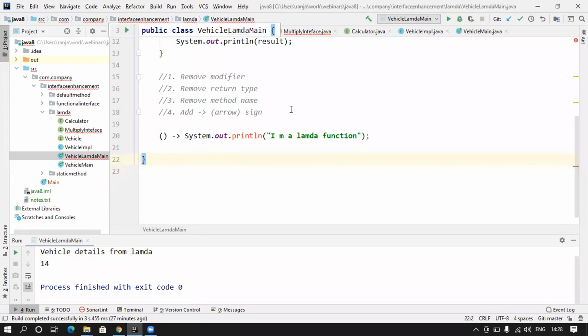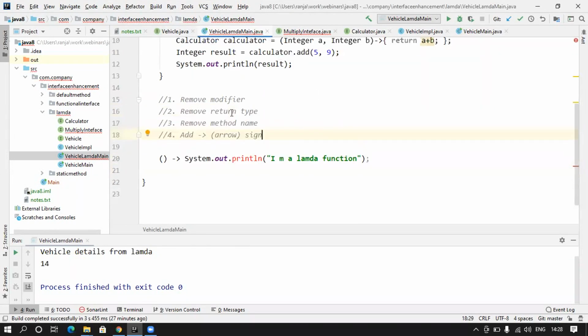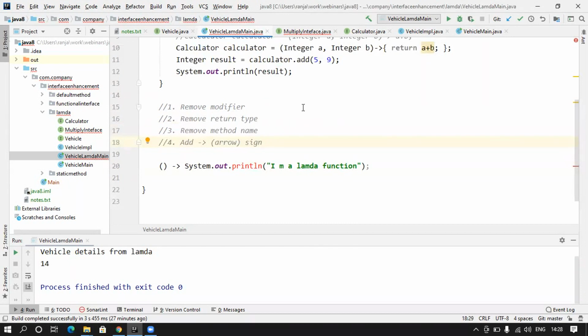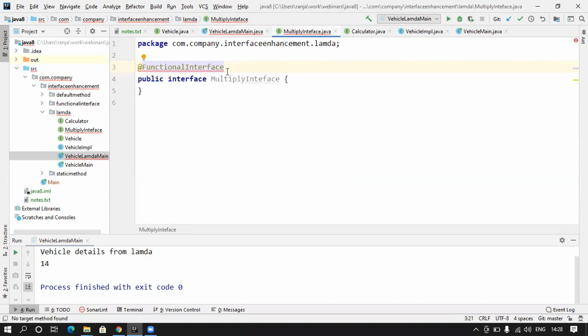Ideally, the lambda function should be a part of a functional interface declared with a single abstract method.